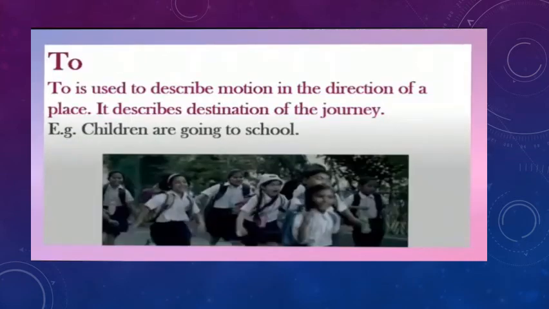Next is to. To is used to describe motion in the direction of a place. It describes the destination of the journey. For example, children are going to school.